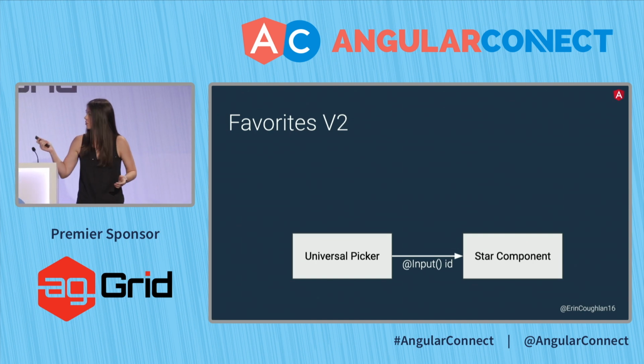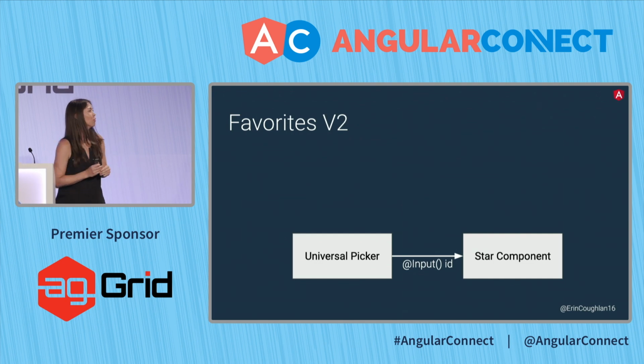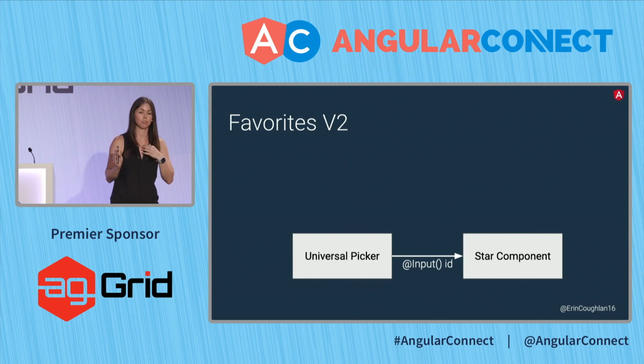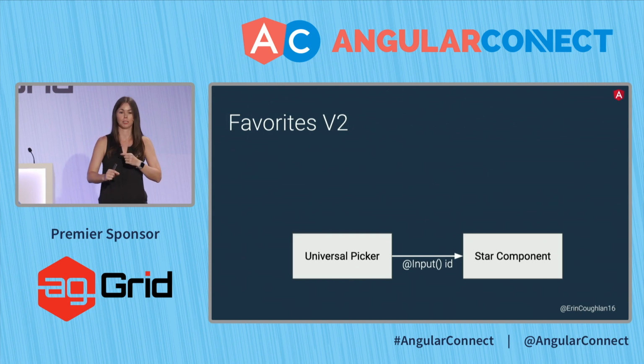So we pass in a single input. We pass in the ID of the account, or that little entity, into our star. So that's the only value we have. We need to know which of the rows in the list the star is related to.